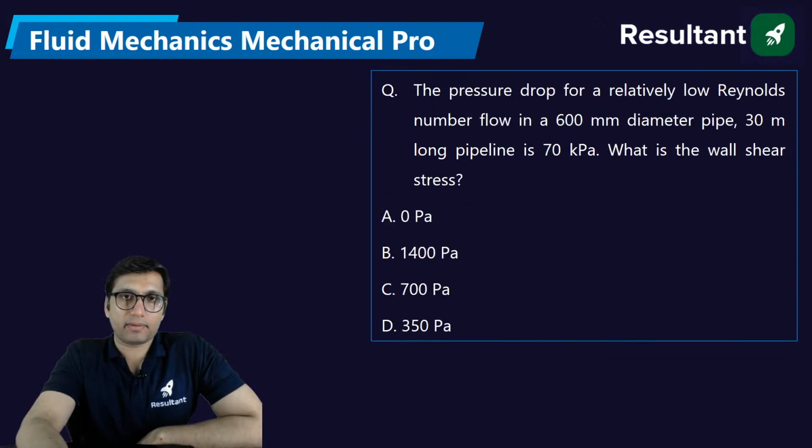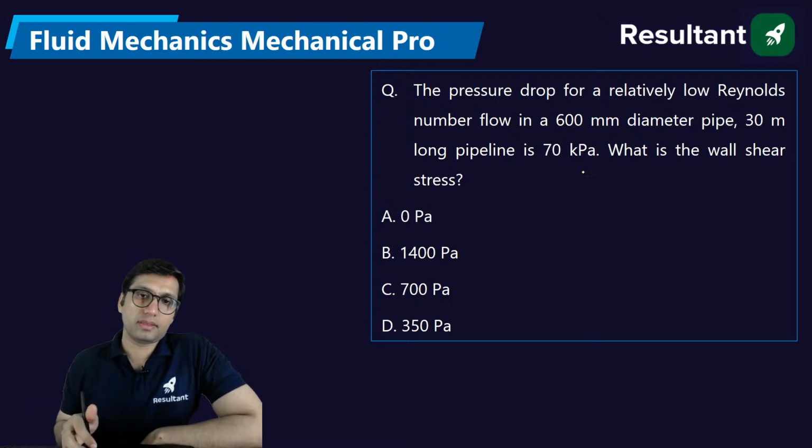It's not Kaplan. The pressure drop for a relatively low Reynolds number flow in a 600 mm diameter pipe and 30 meter long pipeline is 70 kilopascal. What is the wall shear stress? See, in this particular question, it is saying low Reynolds number, and we are talking about a pipe.